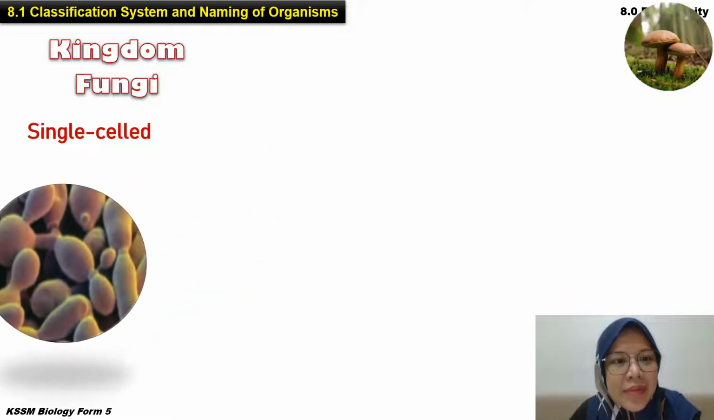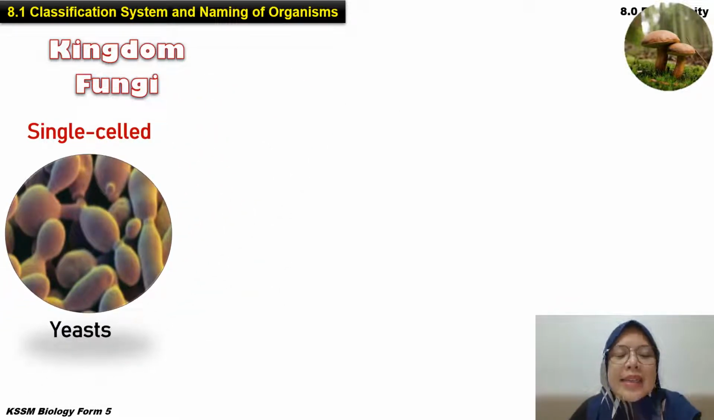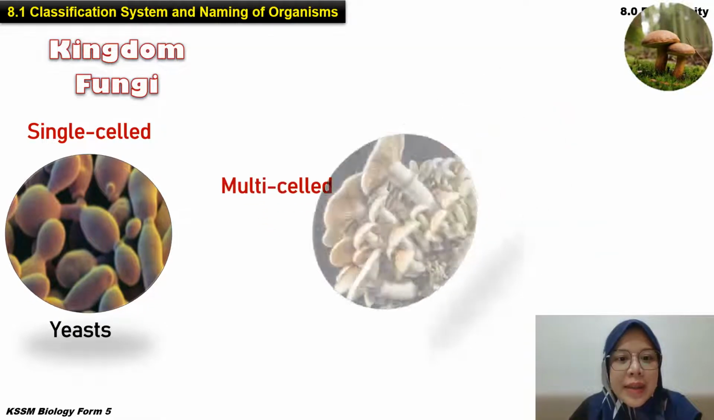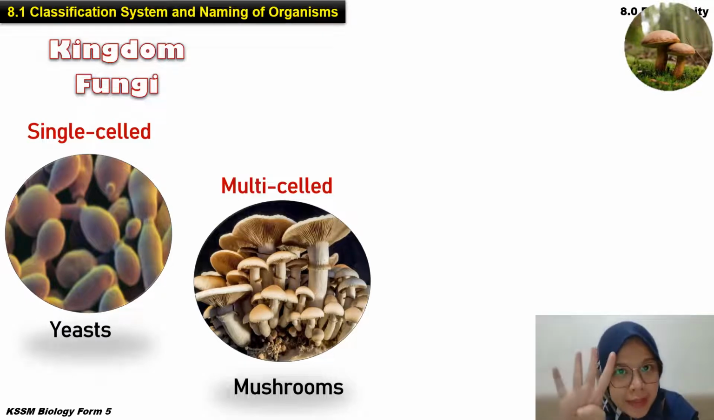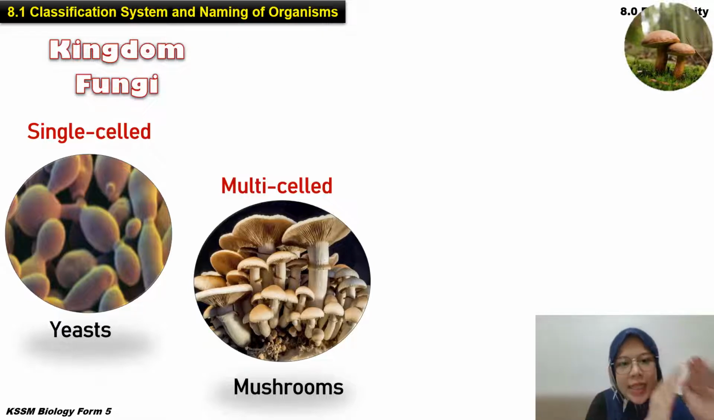For under kingdom fungi, okay, single cell. Dia ada single cell, for example, yeast. And dia ada juga multi-cell, which is, for example, mushroom. So, under kingdom fungi yang keempat ni, okay, ada single cell. We can categorize into single and multi. So, for the single cell, for example, is yeast. Multi, for example, is mushroom.